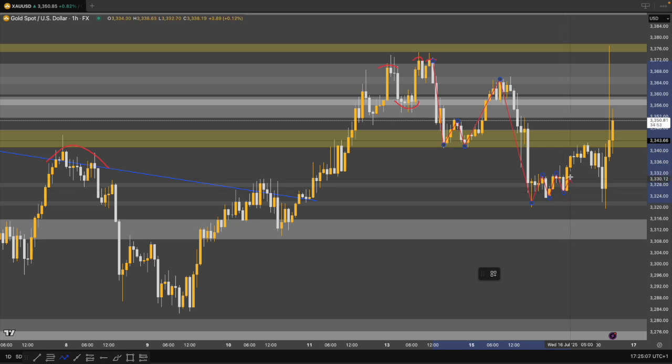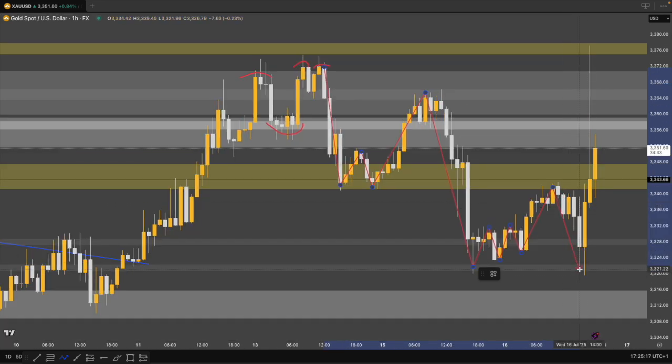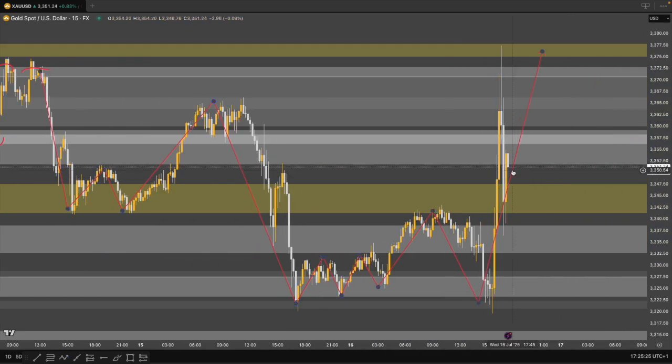Once volume picked itself back up, we came to test that 3,340 area as resistance on previous support, so a significant move there. As you can see, price then became bearish, testing that 3,320, and then we've seen an enormous jump on gold. So let's go into our lower time frames and go over what has happened here.